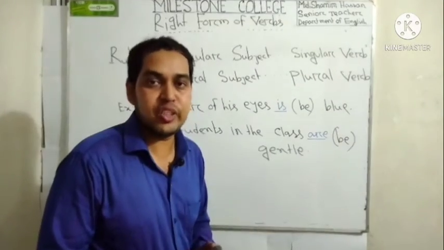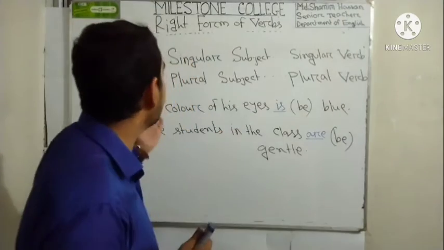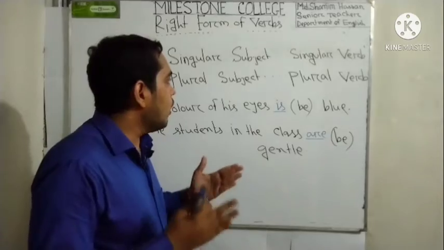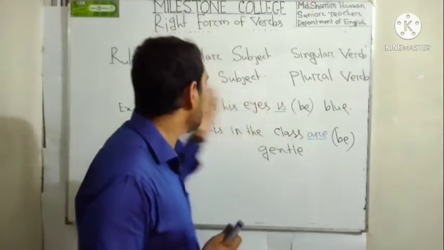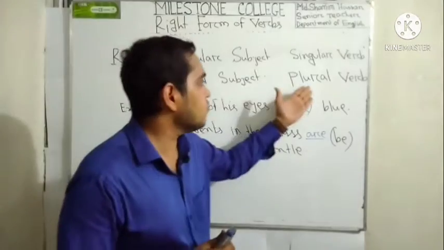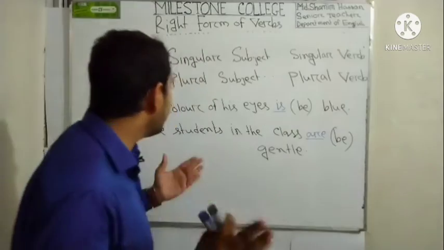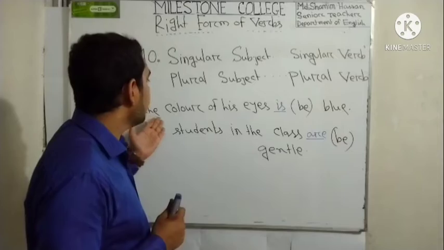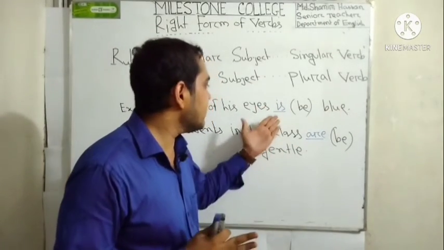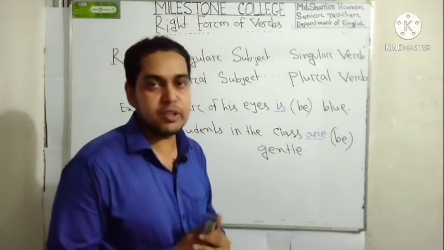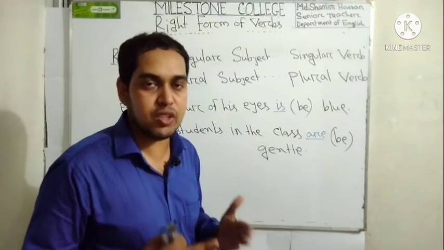Dear learners, now rule number 10. This is very important for you. If the subject is singular, it will take a singular verb. If the subject is plural, it will take a plural verb, right? Let's see an example here. Suppose the color of his eyes is dash blue. Here we see a be verb, that means am, is, are, was, were.